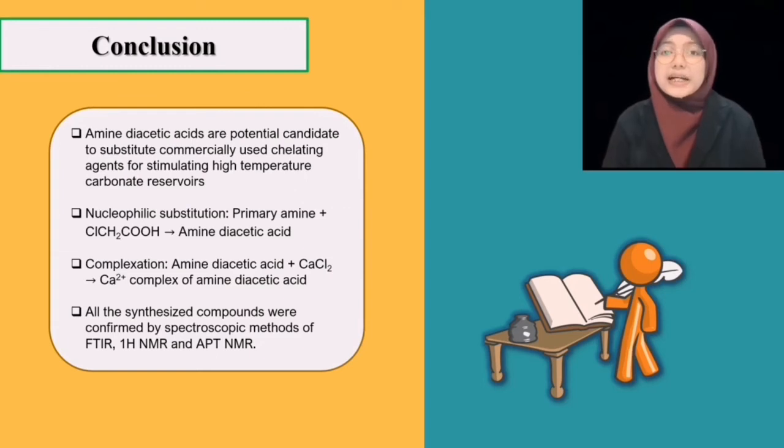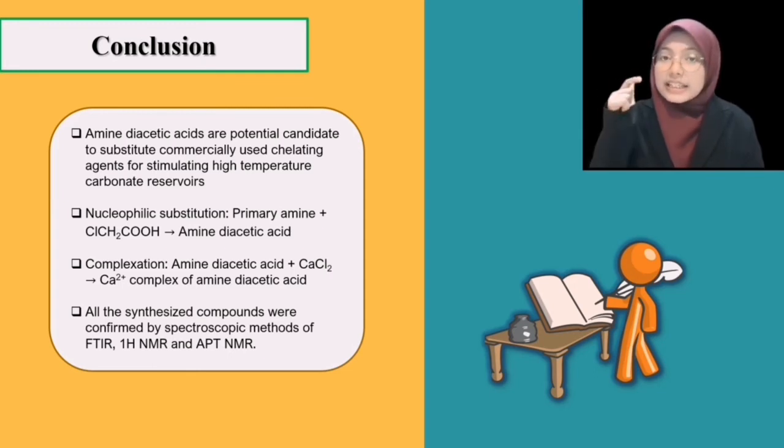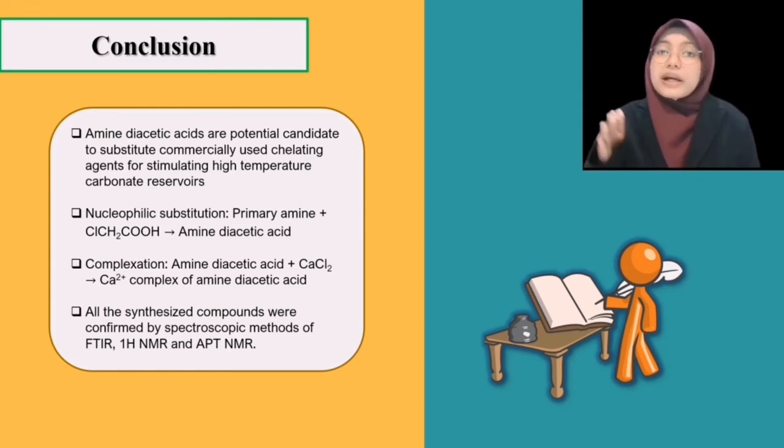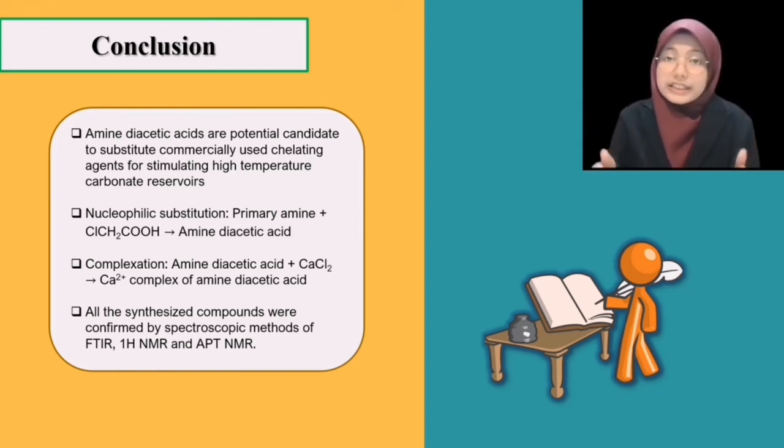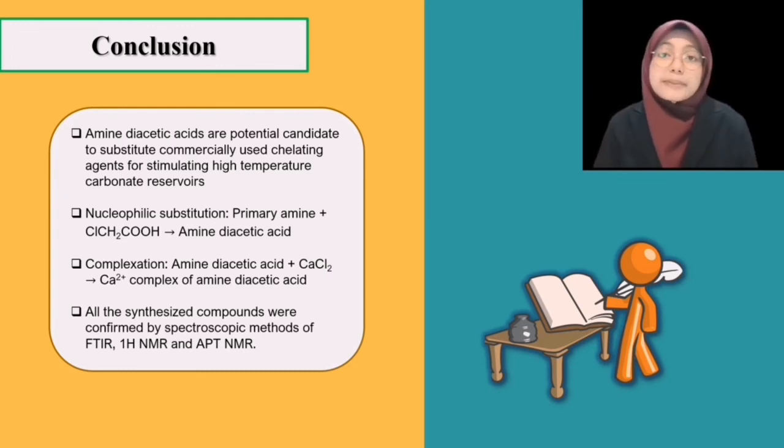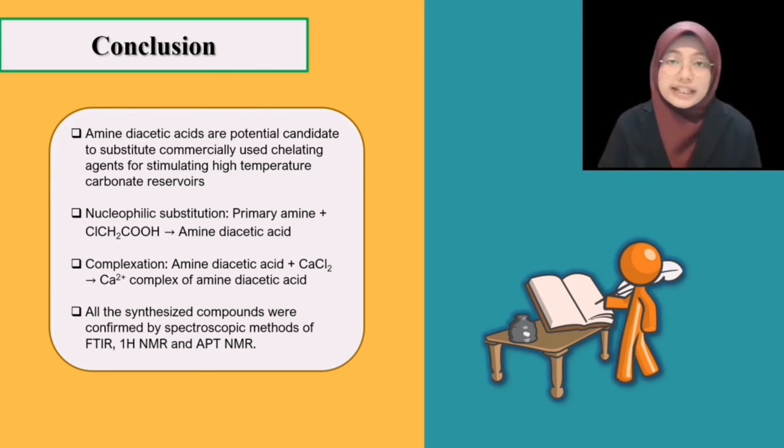In conclusion, amine diacetic acids are a viable candidate to replace current commercial chelating agents such as EDTA, DTPA, NTA, HEDTA, and HEIDA used for stimulation of high-temperature carbonate reservoirs. In this study, nucleophilic substitution reaction between primary amine and 2-chloroacetic acid was applied to form the amine diacetic acids. Then, complexation of the amine diacetic acids with calcium chloride was conducted under mild basic condition to produce calcium complex